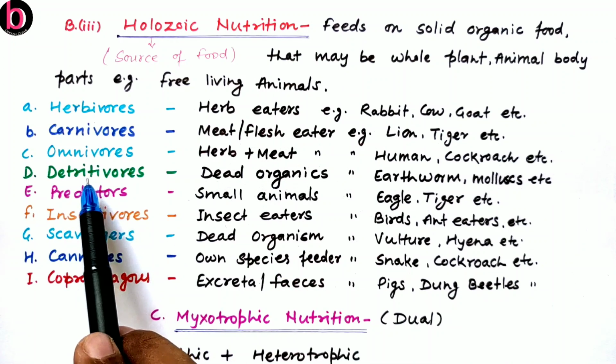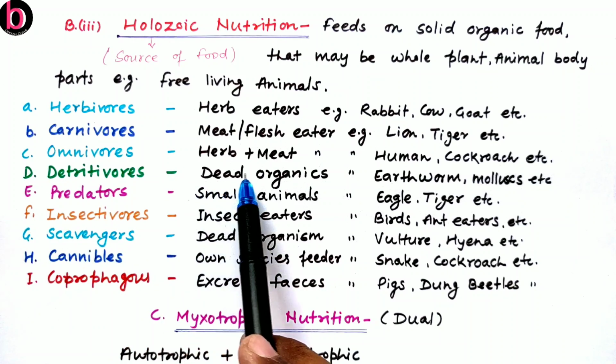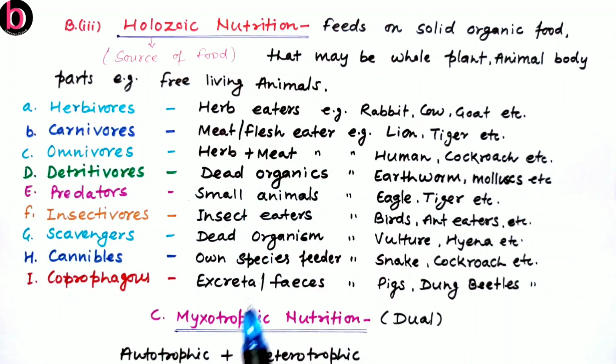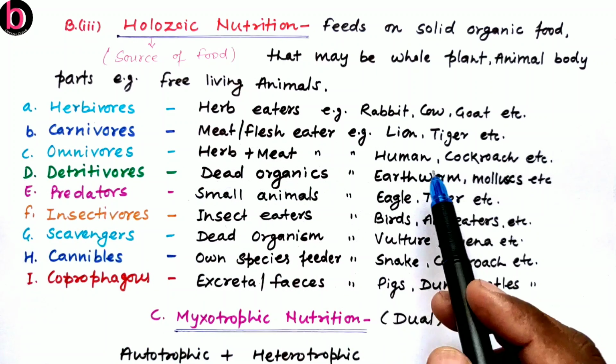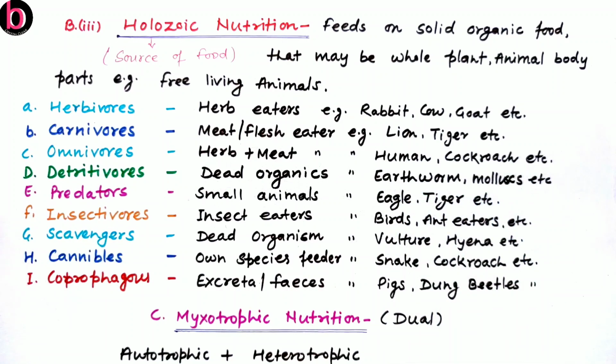But here again is the difference between detritivores and scavengers. Detritivores feed on dead or decaying substance and they are very small in size. They are living inside the soil, while scavengers are not directly living inside the soil. They are above the ground. So examples are like vulture, hyena, etc.